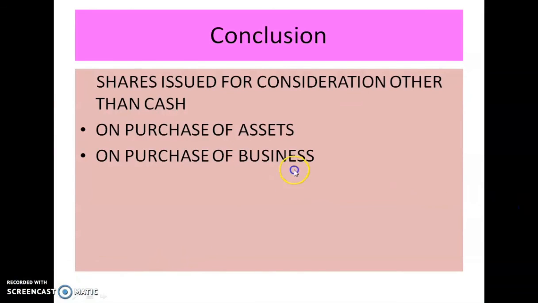So let us conclude today's class. In today's class, we have discussed shares issued for consideration other than cash. We saw that instead of giving cash for the purchase of asset or business, we are issuing our company's shares. We saw that there are normally 2 journal entries which we have to pass. We will discuss some more problems in our next session.